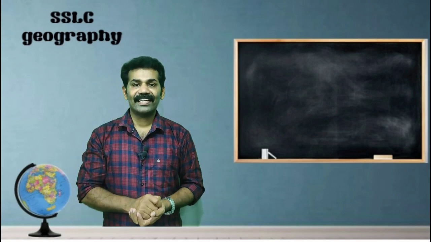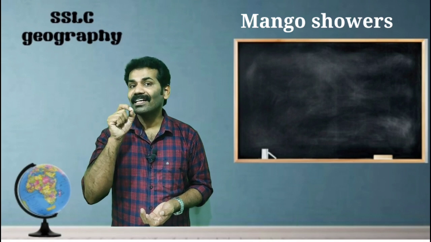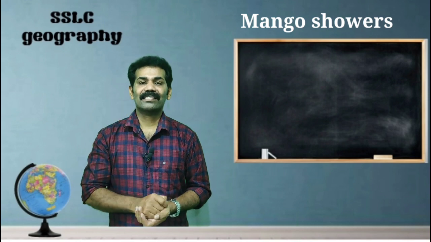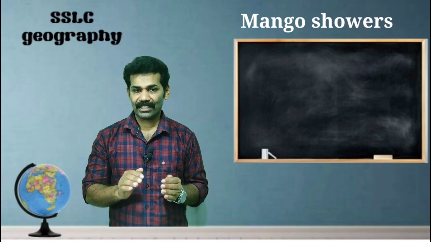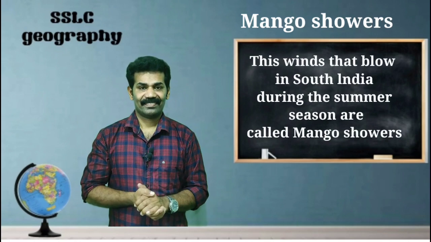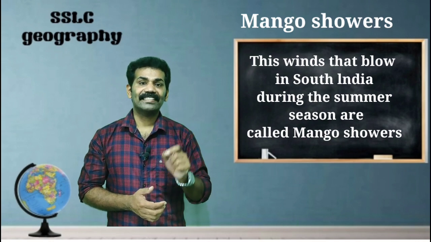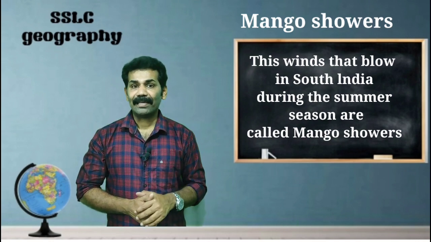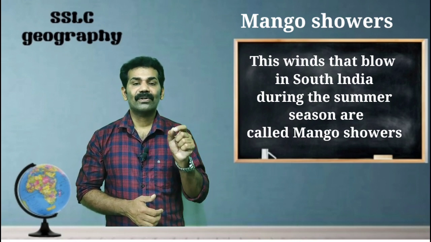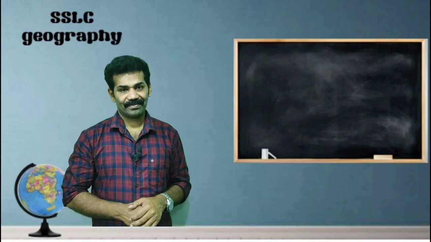The next wind is mango showers. Say with me, mango showers. It is another local wind from India. It blows to the southern part of India, especially Kerala and Tamil Nadu. How did it get the name? It acquired the name owing to the fall of ripe mangoes on its arrival. So it got the name mango showers.